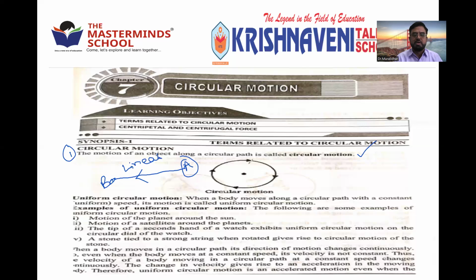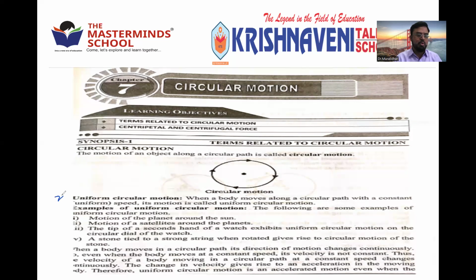So you can draw this diagram also with arrows. See the arrow, how it is going. This is the center. It is a fixed point. This is the radius we can call, or this is called diameter, whatever it may be. Along the circular path, the body is moving, so it is called circular motion. So hope all of you are clear about circular motion. The motion of an object along a circular path.